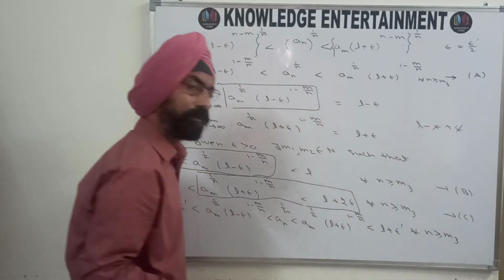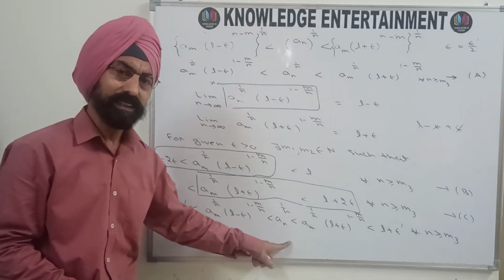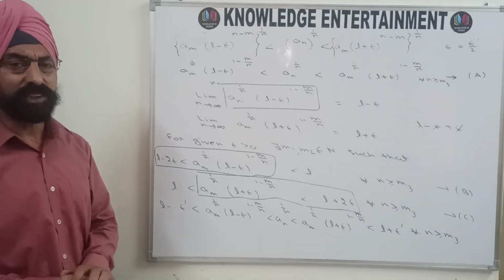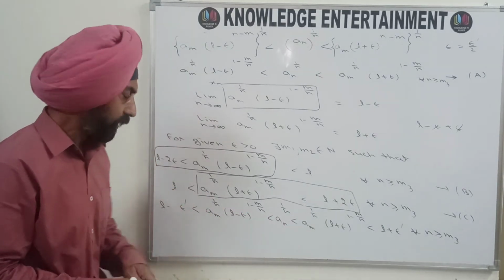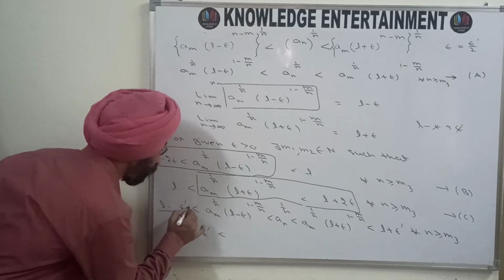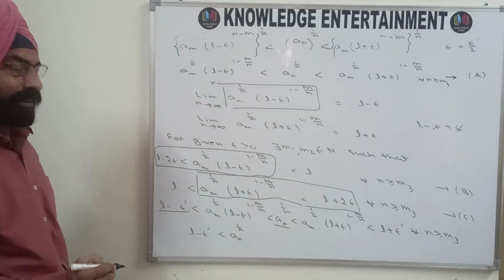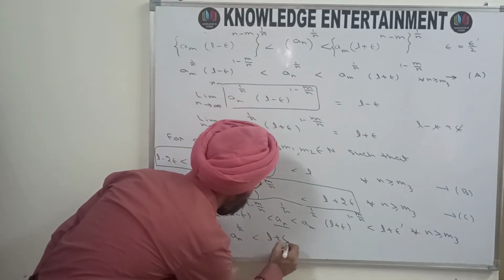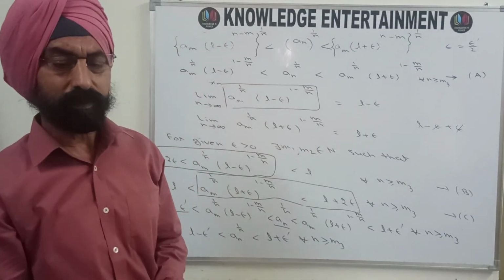So this is less than L plus epsilon dash for every n greater than or equal to m3. Now this is less than this, is less than this, and you know that less than is a relationship which is transitive. If A is less than B and B is less than C, then definitely A is less than C. So what you are going to get is that L minus epsilon dash is less than this term, and then I'm shifting on to this term, is less than a n raised to the power 1 by n, and this is less than L plus epsilon dash for every n greater than or equal to m3.